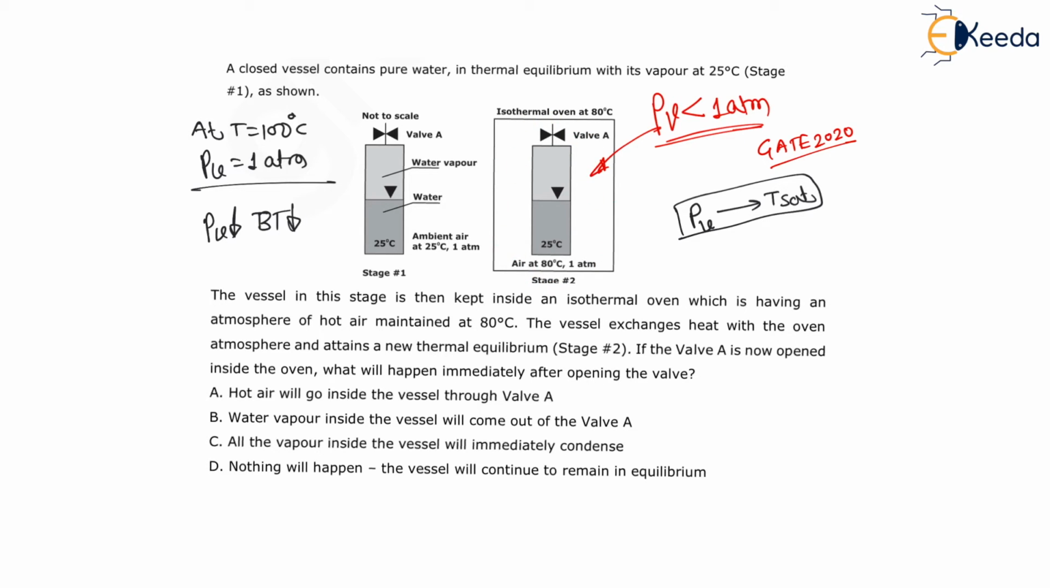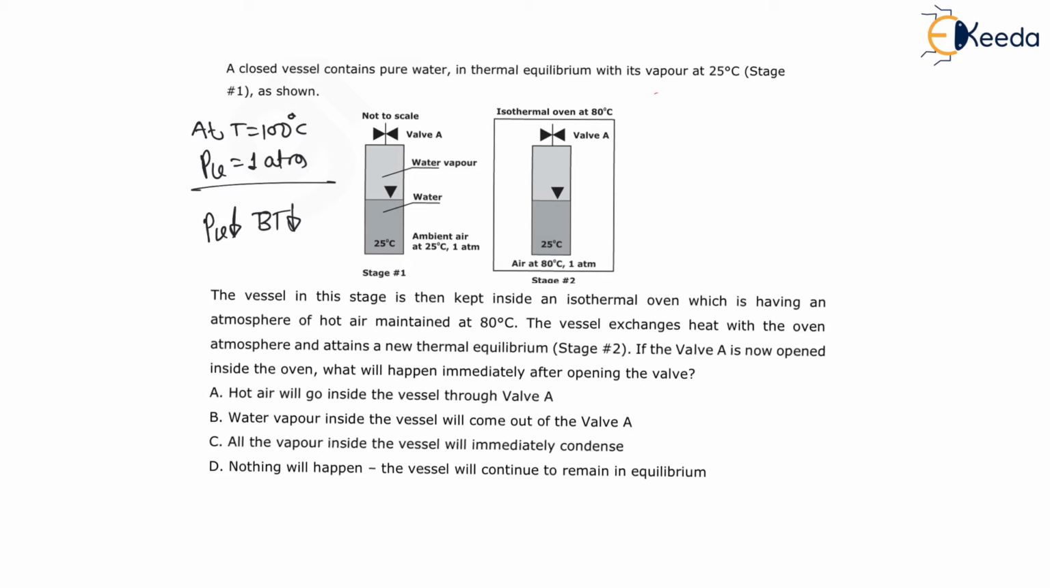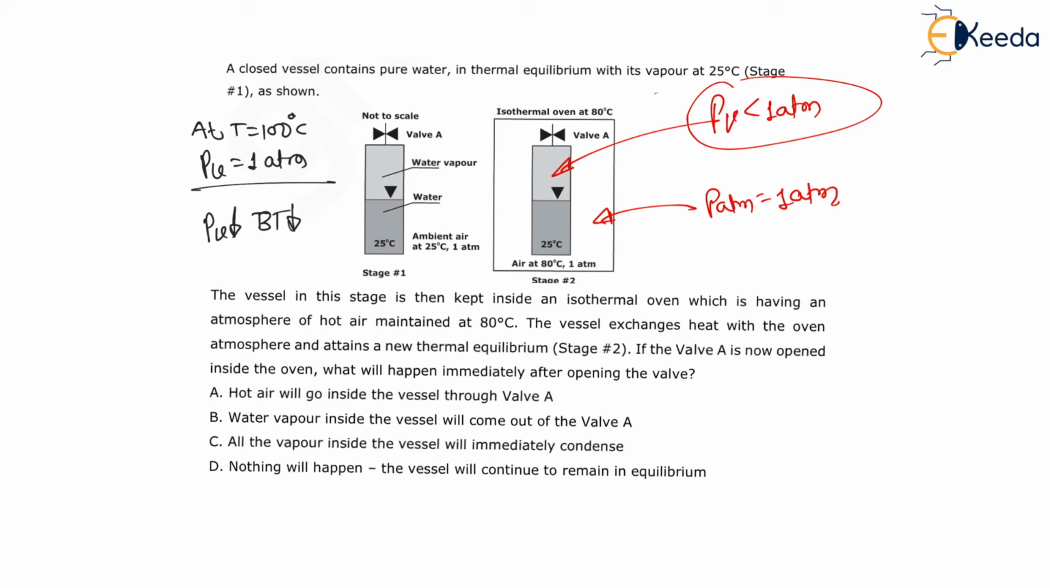Let us understand this properly. Vapor is inside this closed tank. Whatever vapor is inside this tank will have a vapor pressure less than 1 atmosphere, right? That means the pressure inside the tank is less than 1 atmosphere, and in this oven the pressure is 1 atmosphere, which is atmospheric pressure. That means the outside pressure is more than the inside pressure. Therefore, because of this pressure difference, the outside hot air will flow inside the vessel, right?